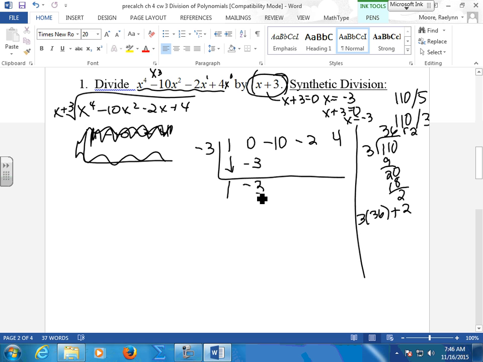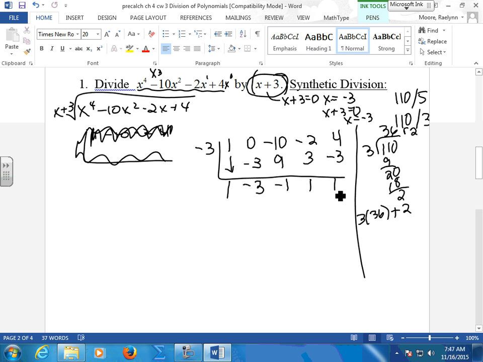Do it again. Negative 3 times negative 3 is what? 9. To the right. Stop. Add it down. Negative 3 times negative 1 is what? 3. Add it down. 1. Negative 3 times 1 is negative 3. Add it down. 1.